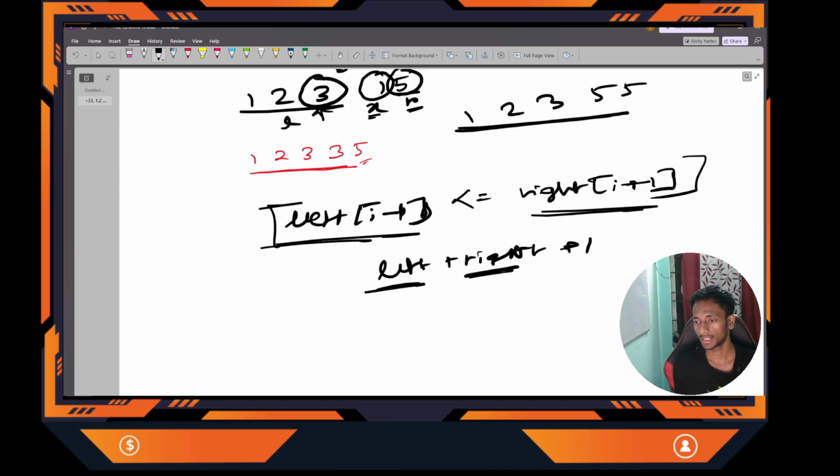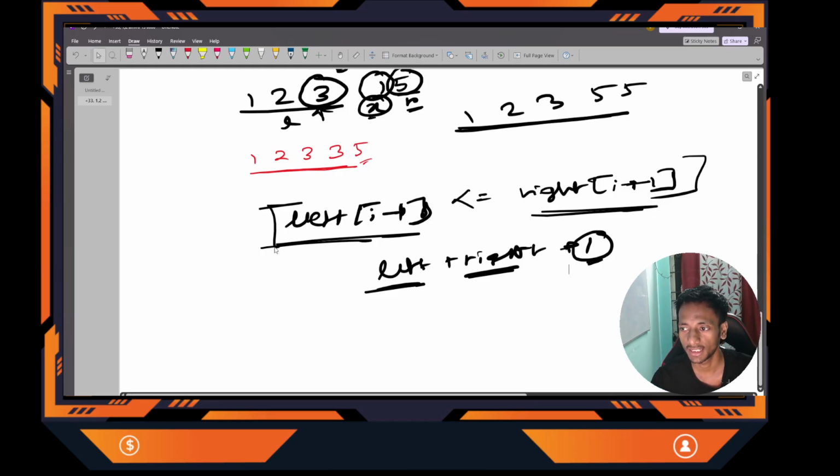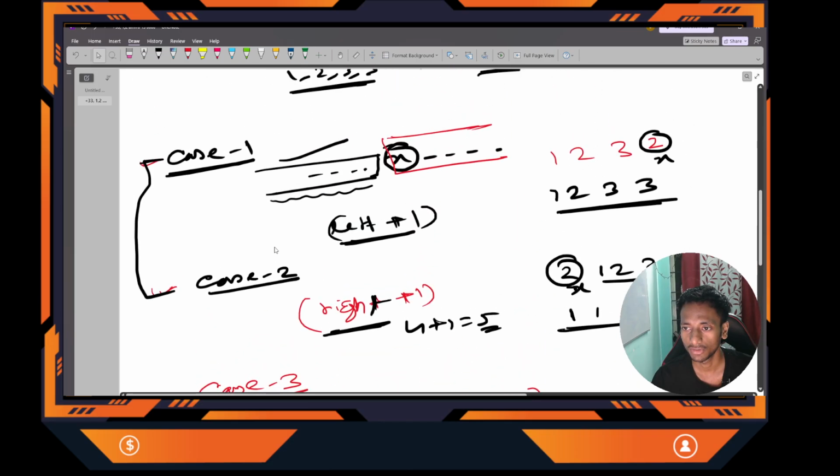because the left and right will merge, and the ith element, the x, will be changed to 3 or 5, any number. So that will also contribute one more element. So that's left plus right plus 1. Clear? So how can I efficiently check that, whether it is decreasing or non-decreasing?